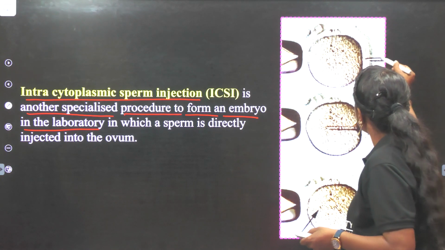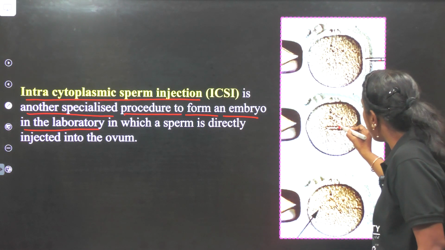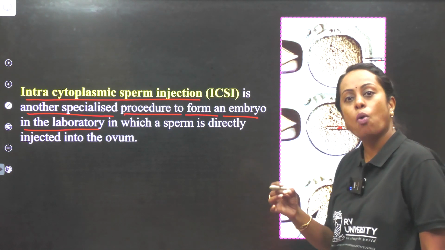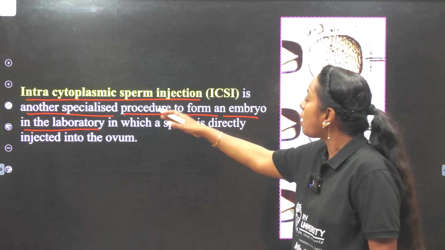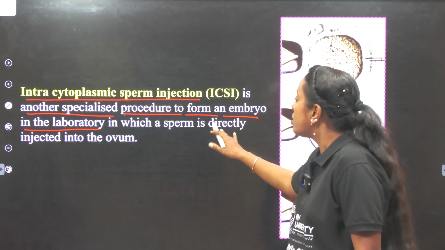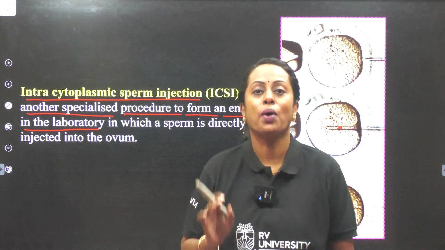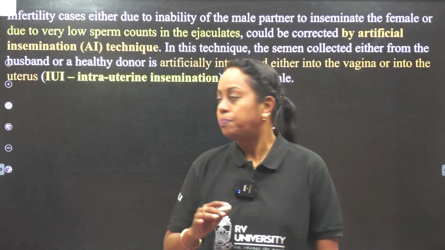Then you see a small needle which is inserted and discharges the sperm inside. The sperm is entering the cytoplasm of the ovum. Thereby it is called intracytoplasmic sperm injection, which is directly injected into the ovum. So I hope you understood what is called ICSI. Next.